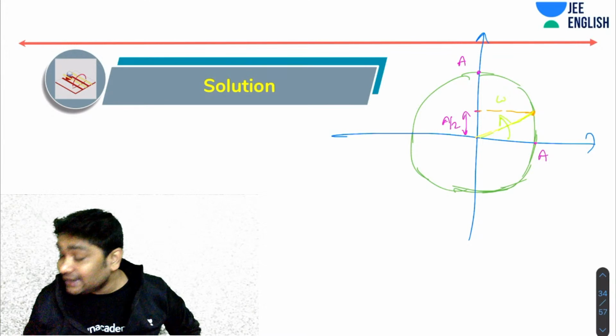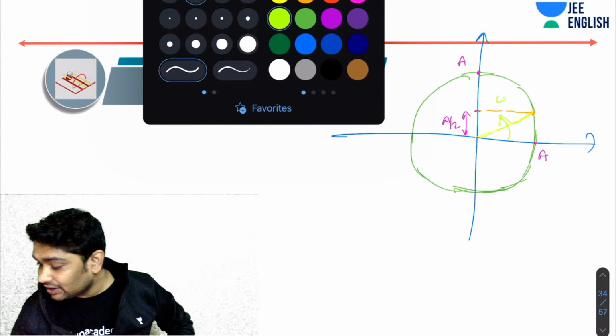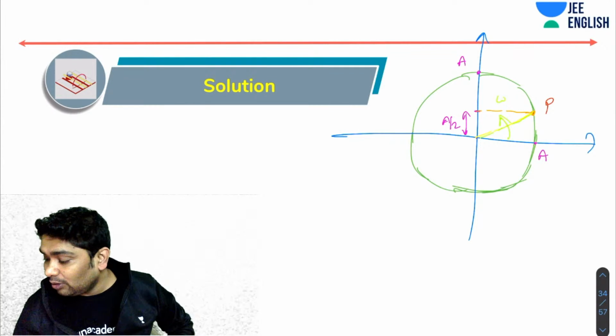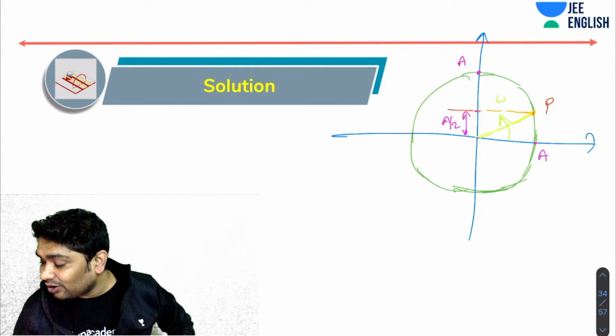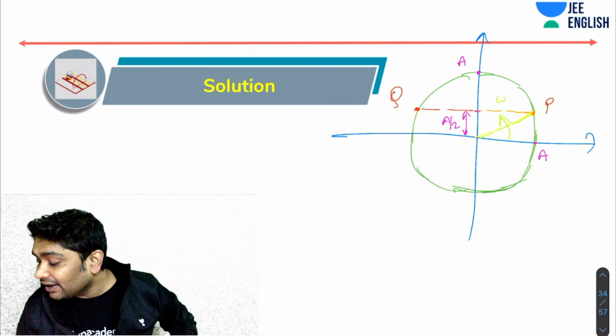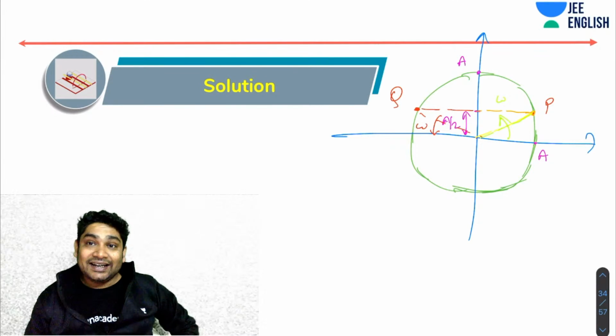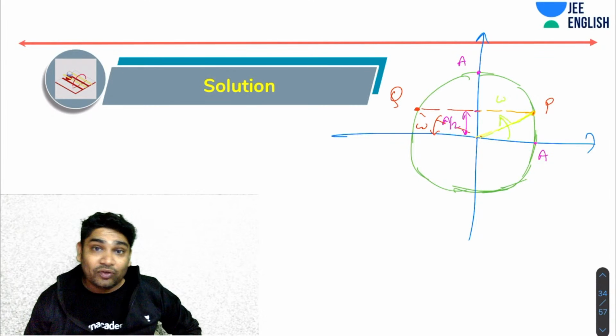At the same time, where would Q be? This is P. How about Q? Q, if I draw Q here, moving towards this and with omega, then it is also at a by 2 and moving towards the mean.